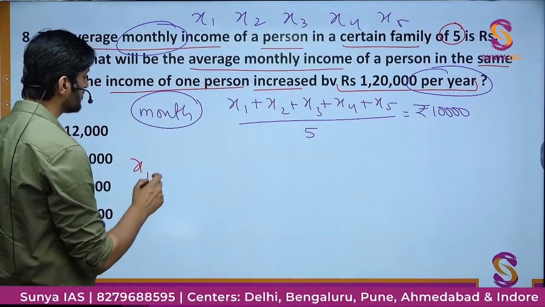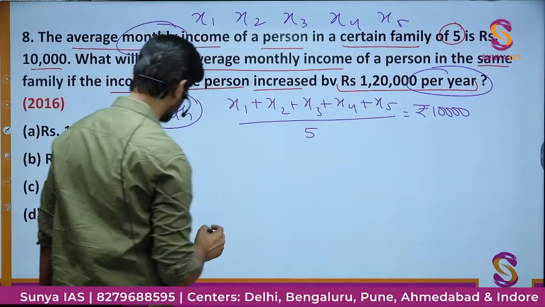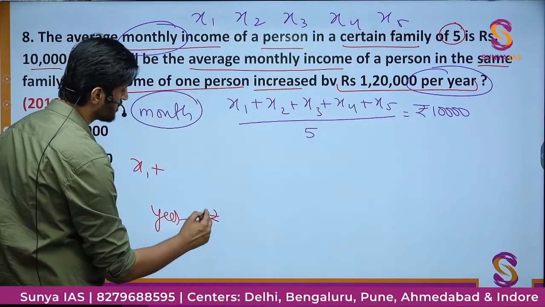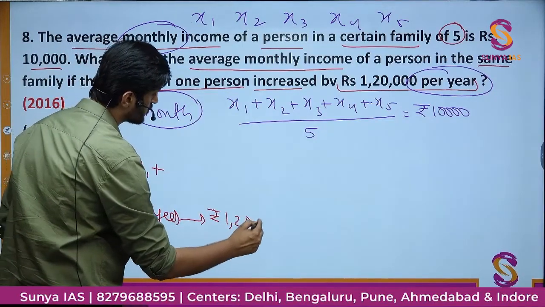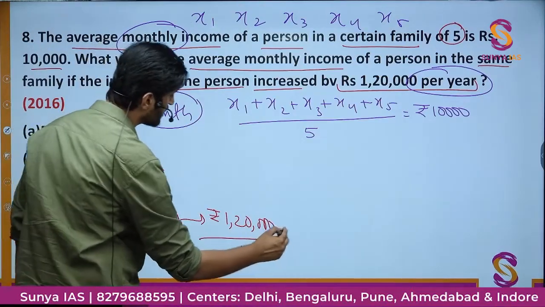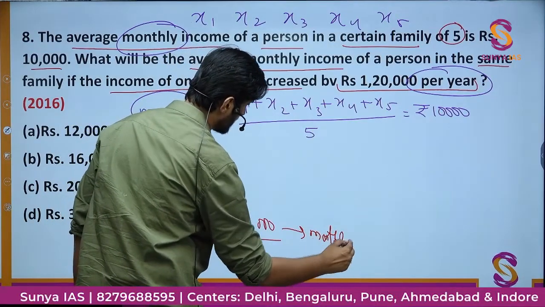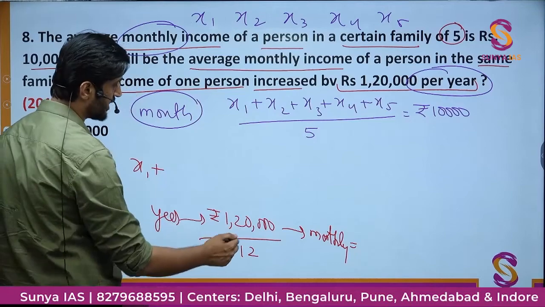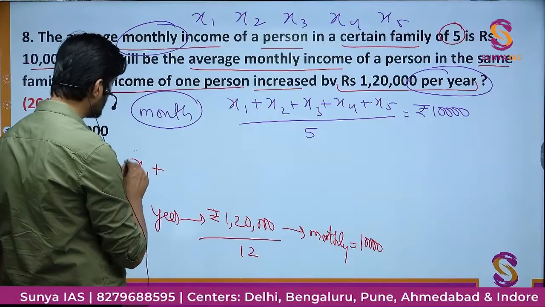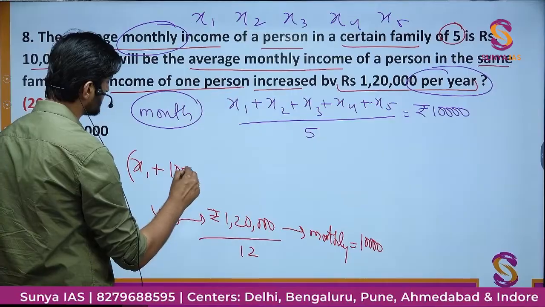So now his new salary would be how much? x1 plus this value, but this value is for the year. For a year, the increase is rupees 1,20,000. But as you all know, there are 12 months in a year. So the overall monthly increase is going to be nothing but this value divided by this value. It is again going to be 10,000. So the new income of this guy, let's call him x1, is going to be x1 plus 10,000.